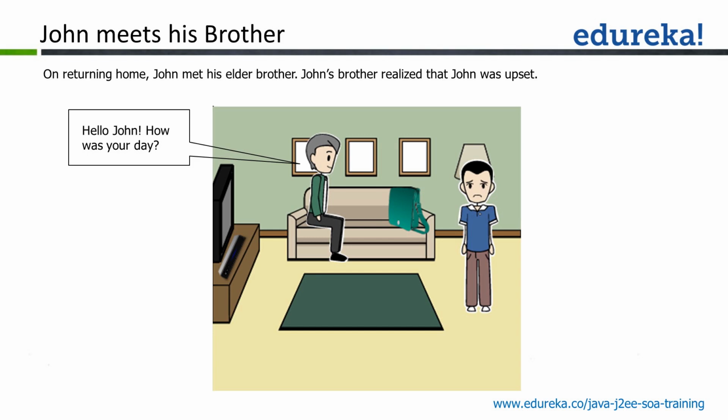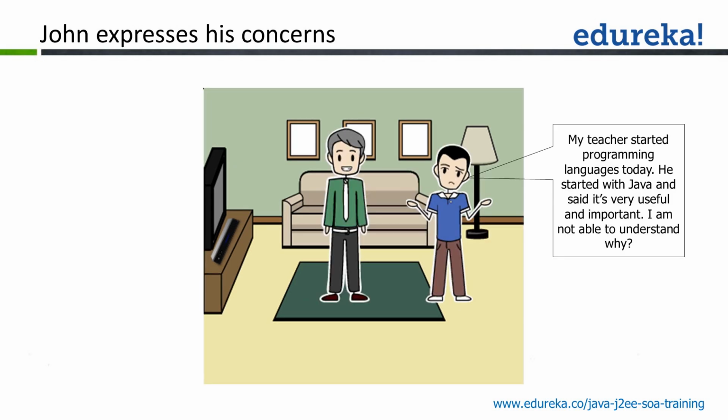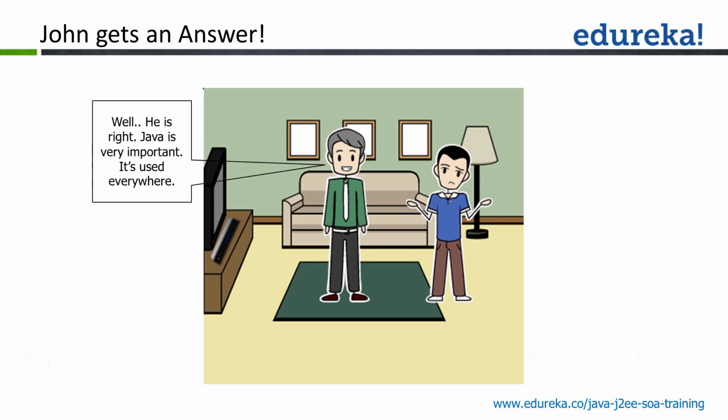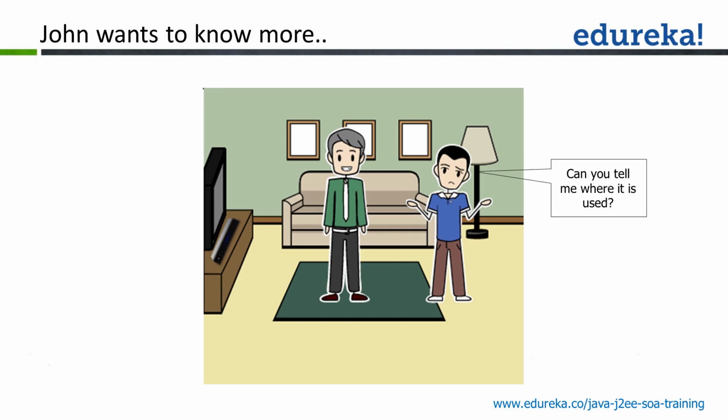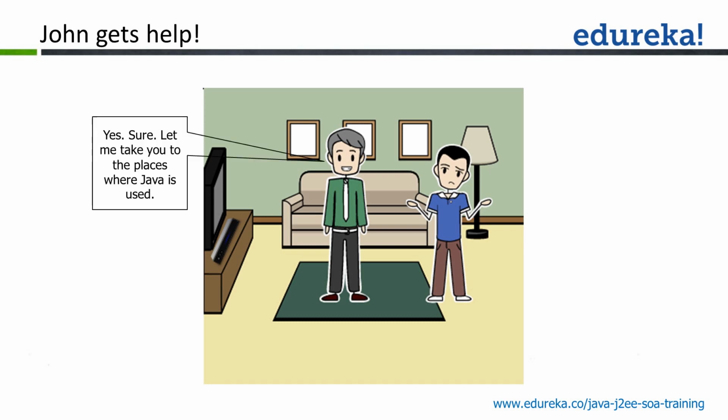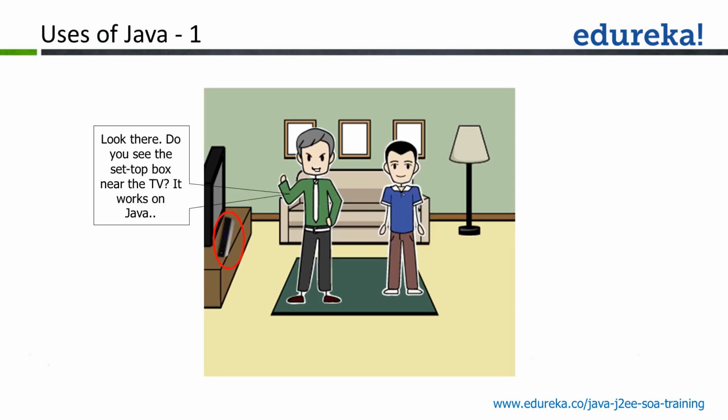Meanwhile, his elder brother asks him how his day was. John says: my teacher started programming languages today and told us that we should learn Java since it's important, but I'm unable to understand why we should learn Java. The elder brother says that he's right, Java is quite important and it's used everywhere. John asks, can you tell me where exactly Java is used? The elder brother says, let me take you to the places where Java is used. Let's see where we have uses of Java.